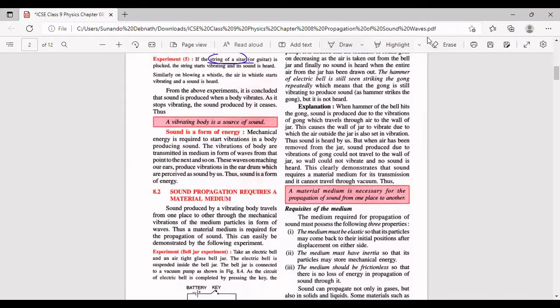This is what I have explained. When the hammer of its bell hits the gong, sound is produced due to the vibrations of the gong, which travels through the air to the walls of the jar. This causes the wall of the jar to vibrate, due to which the air outside the jar also is set into vibrations. This sound is heard by us.